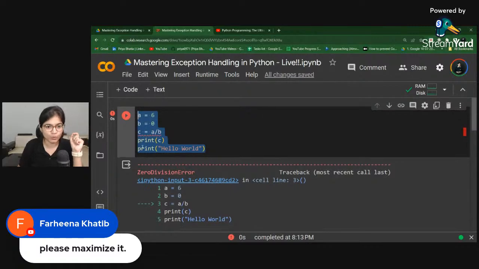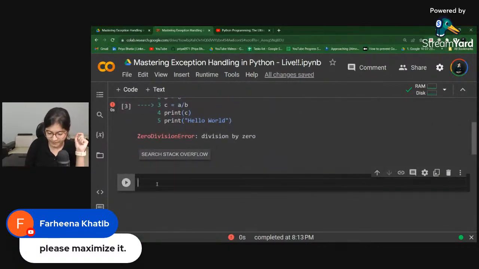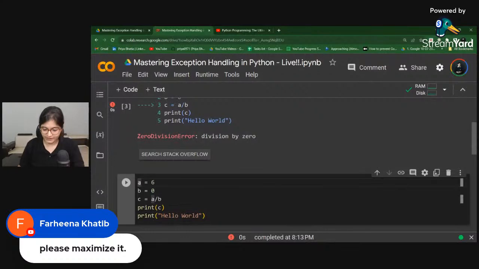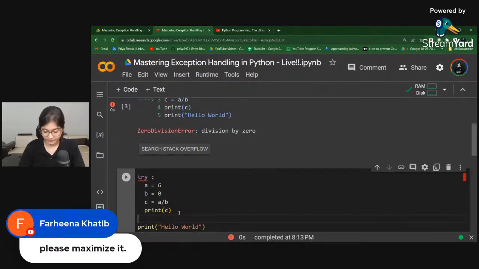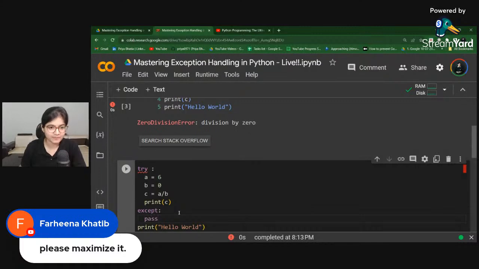I'll just copy this code and paste it over the second block. And what I will do here is I'll say try. Now you have to understand what is happening here. Then except, and you are saying pass as of now. Okay? And I'll take the input from the user. So int type input I am taking from the user. I hope you all know how we can take the input from the user.